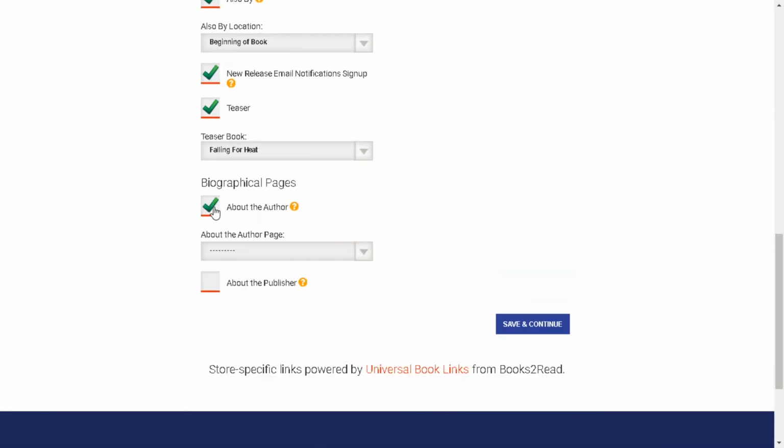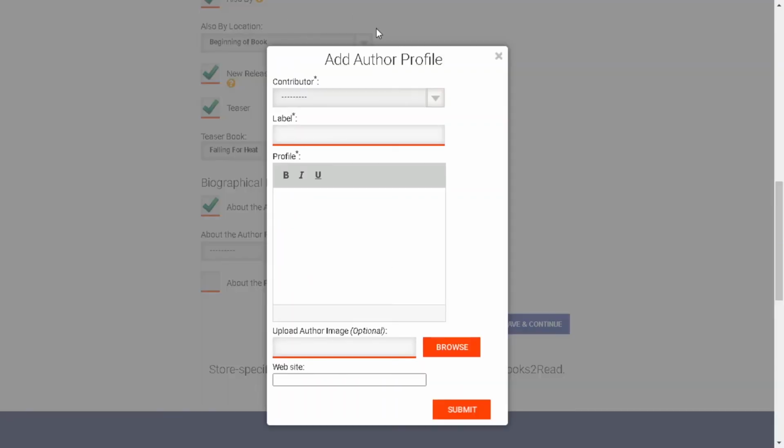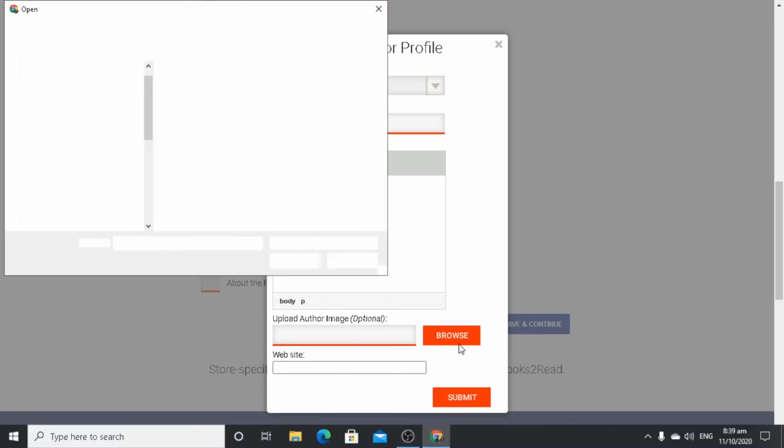Then we'll have about the author pages. You tell them where to take it from. You can add information here. I'll just add some randomly. Okay. You add whatever you want here to be your author profile. For now, I'm just gonna write like this is me. You can upload an image if you'd like. We'll skip that one for now, or let's go ahead and upload an image. Why not?